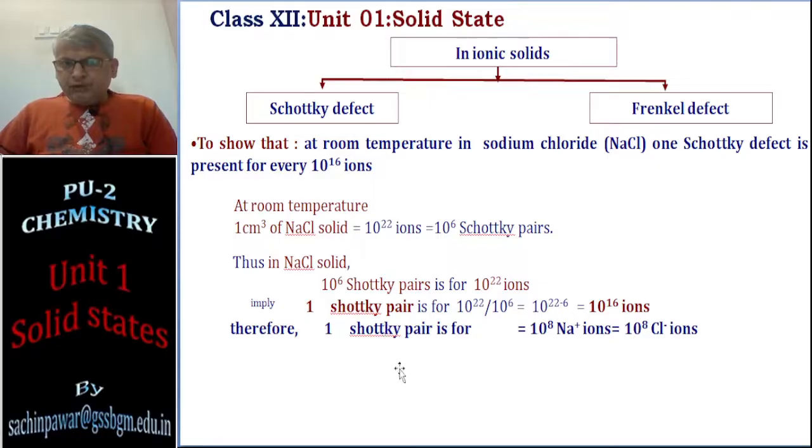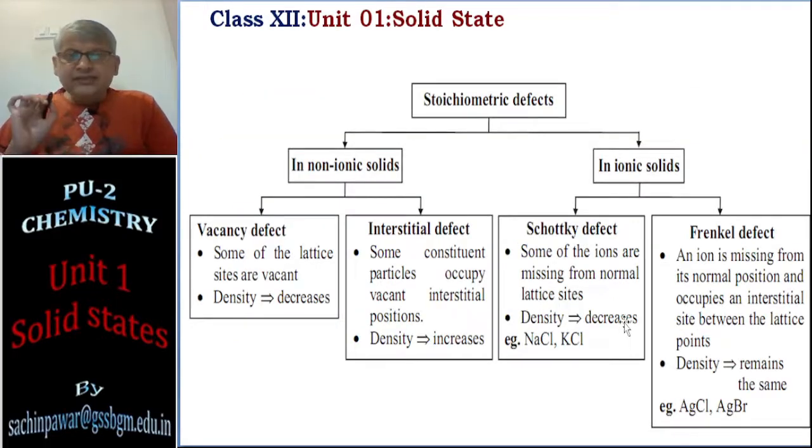Schottky pair means, I hope you have understood, one cation vacancy, one anion vacancy. Equal number of cation and anion should miss from the lattice point. So Schottky pair means cation vacancy and anion vacancy together make one Schottky pair. So such one Schottky pair is there in sodium chloride for every 10 to the power 8 Na plus ions, for every 10 to the power 8 Cl minus ions, or for every 10 to the power 16 ions. Right. This is regarding Schottky defect,